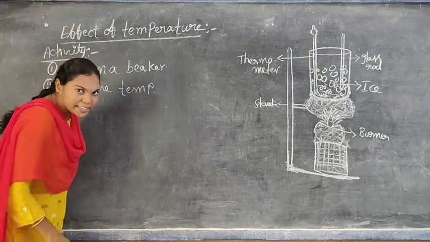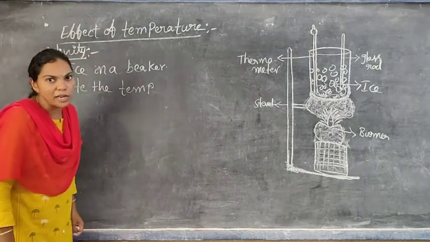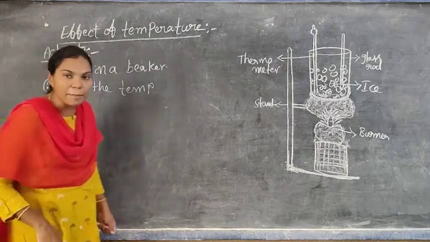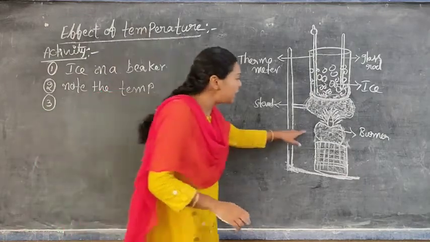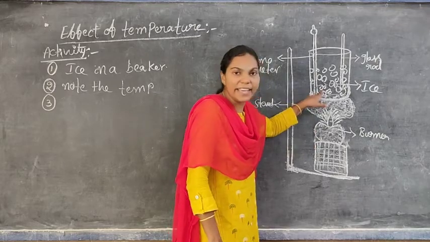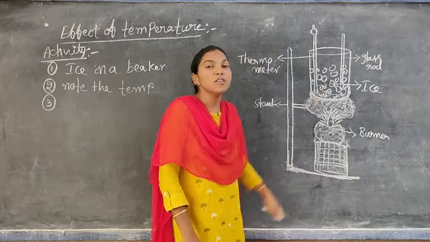Record the temperature in your notebook or on paper. Note the temperature, that is the initial temperature. Next, what happened? Slowly we heat the ice cubes. We apply the flame by using the Bunsen burner. So slowly we heat the beaker which contains the ice cubes. Do you understand? So what happened?